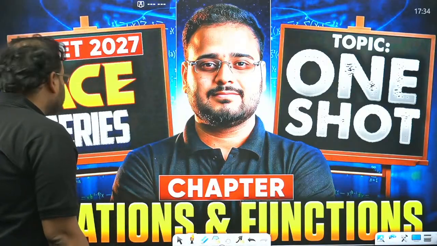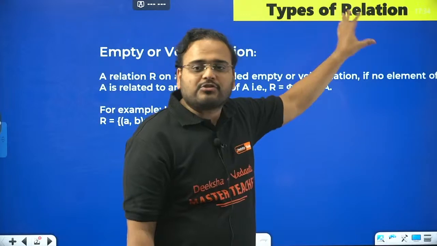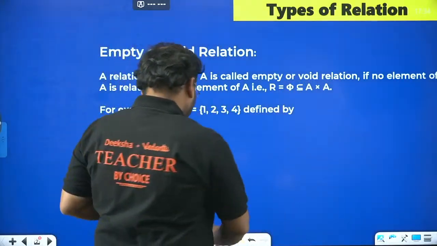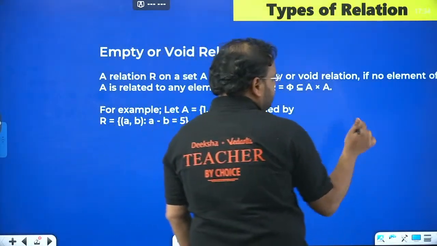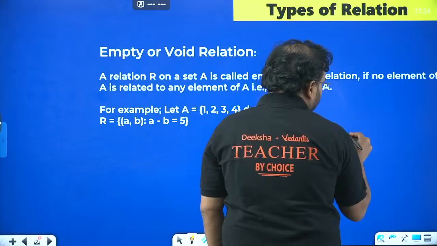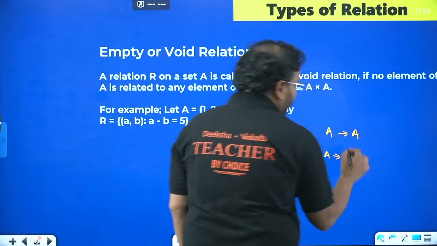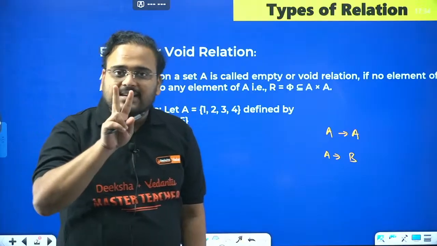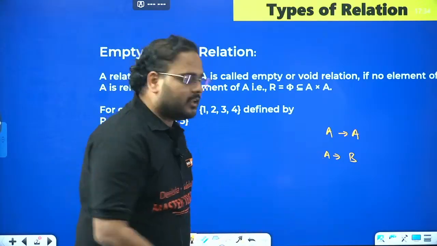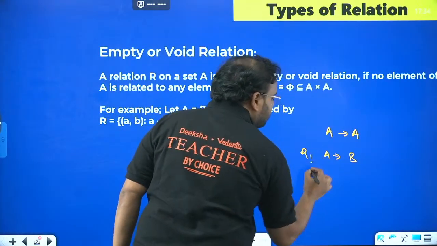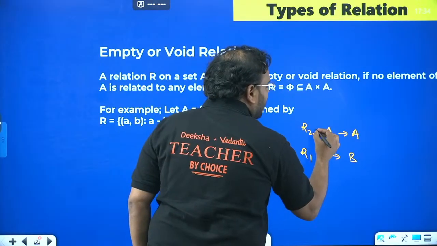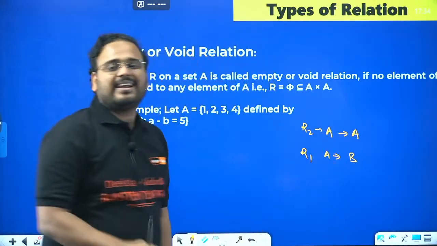Let me just give you a brief on that. If you talk about just relations, then we can define a relation from set A to set A also, and from set A to set B also. When we have two sets given, I can define a relation, let's say R1, for this, and I can define the relation R2 also on the set A to A itself.